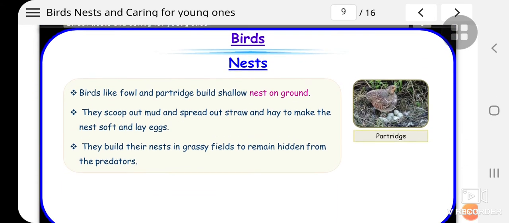Then we have partridge. Birds like fowl and partridge build shallow nests on the ground. They scoop out mud and spread out straw and hay to make the nest soft and lay eggs. They build their nests in grassy fields to remain hidden from the predators.